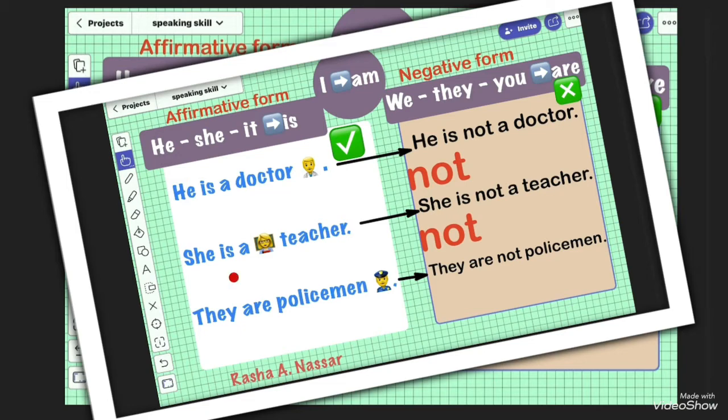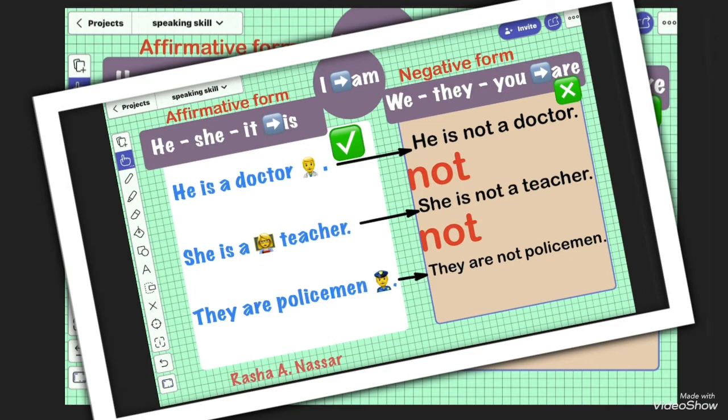But first, we should remember how can I choose the correct form of verb to be with different pronouns? I have here: I takes am; he, she, and it take is; we, they, and you take are.